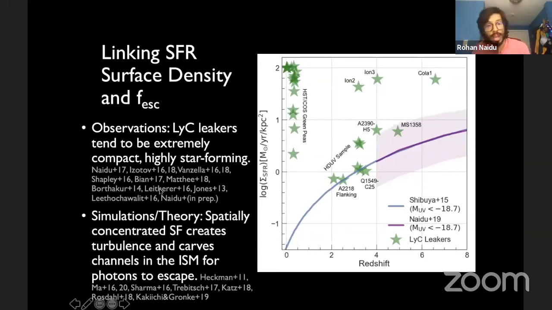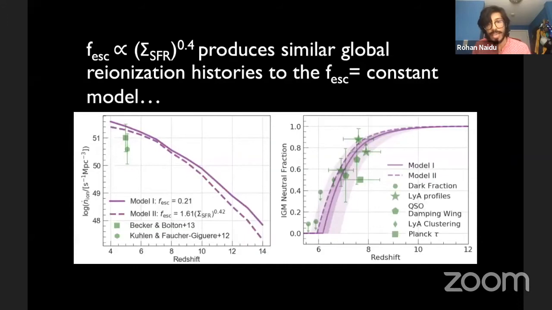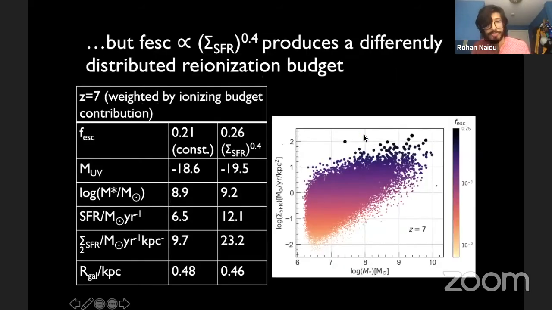And there's also a lot of motivation from this new generation of reionization simulations that the way you get to high escape fractions is by carving out channels in the ISM through feedback on very small scales. So just by linking the escape fraction to star formation surface density, we once again throw this whole kitchen sink of constraints against our model and see what falls out. What falls out is a fairly similar, really rapid reionization history, but the ionizing budget is very different.